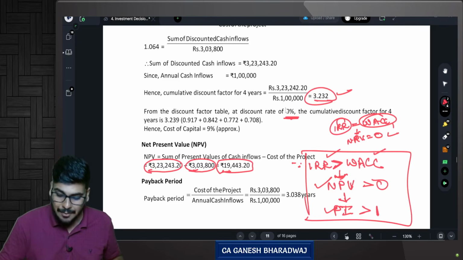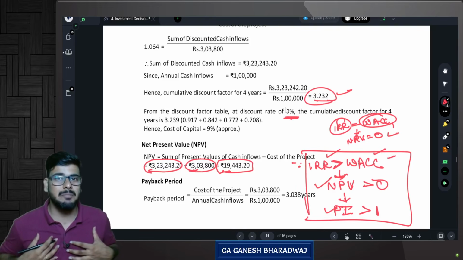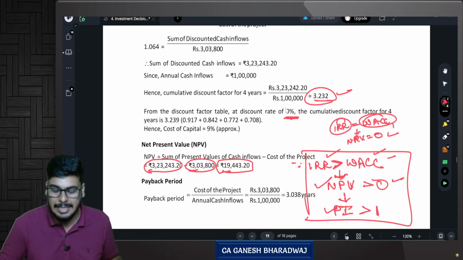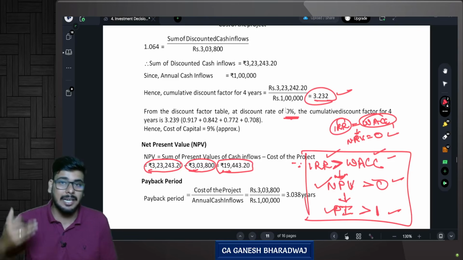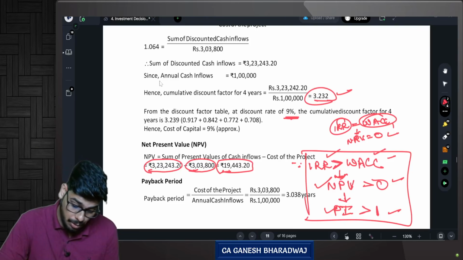Understand always, if IRR is greater than WACC, it generally means that your NPV is greater than 0, which makes your profitability index greater than 1. Understand the link between all these formulas. Are you clear with this?